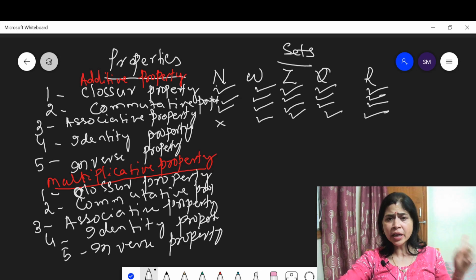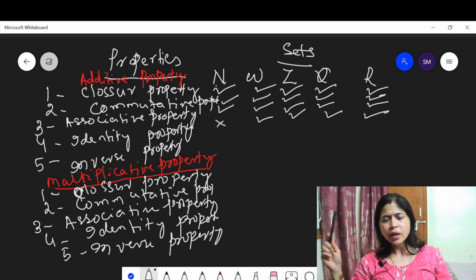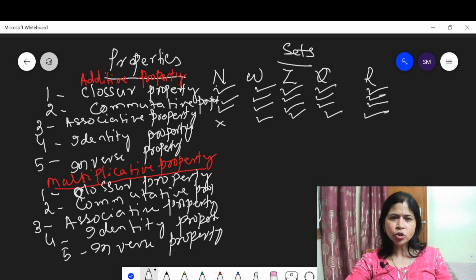Next, think about the inverse property. Inverse property means for any natural number, suppose 3, the additive inverse of 3 is minus 3. Does minus 3 belong to the set of natural numbers? Does minus 3 belong to N?